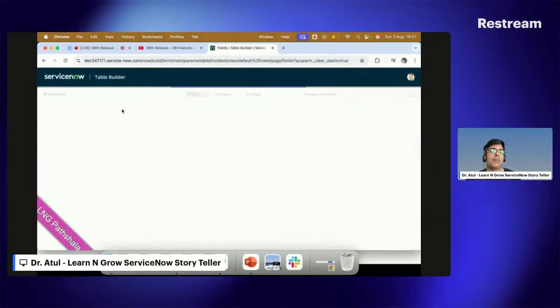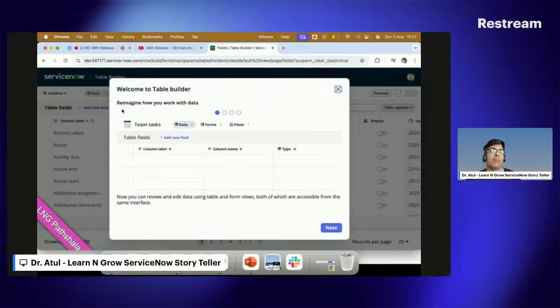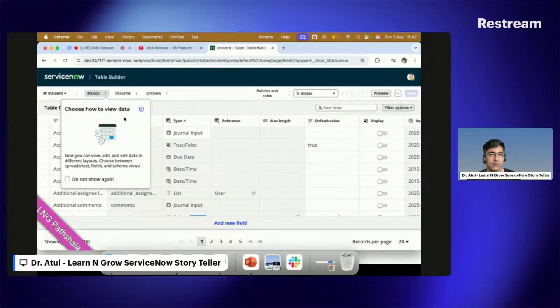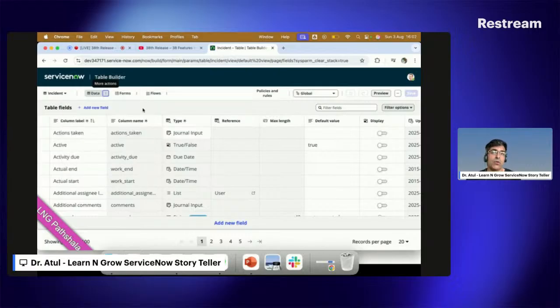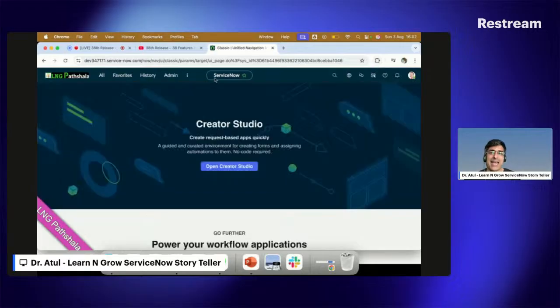So you can see my incident table has been opened into the builder as of now, and you can see all the tools will be here. Again, a beautiful, wonderful way. The only thing which I don't like is that it should open in a new window. So let me try that. If I put the builder in caps, will it work?